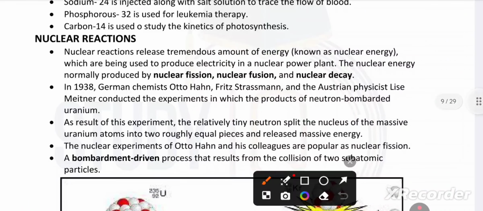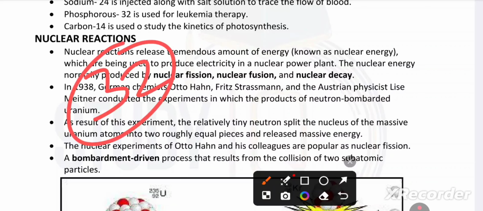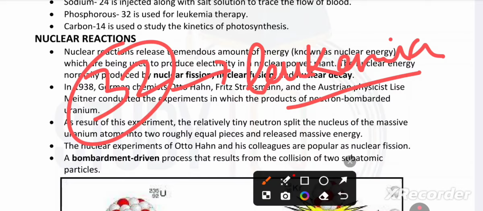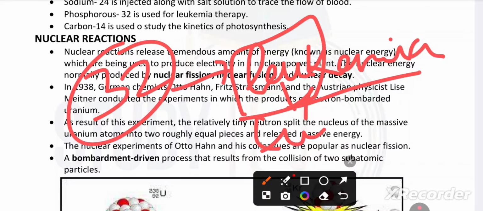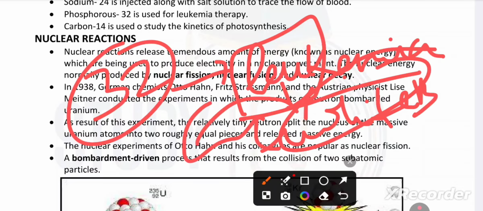Phosphorus 32 is used for leukemia therapy. Leukemia is related to white blood cells, immunity related things.